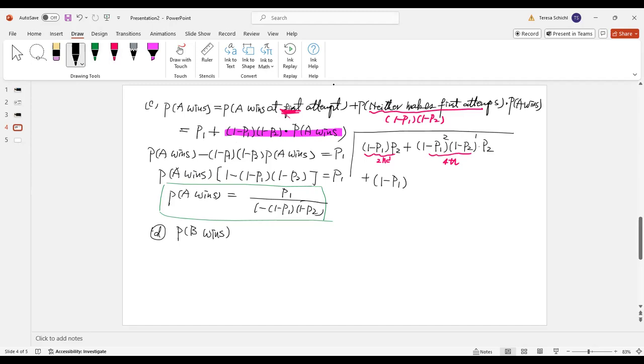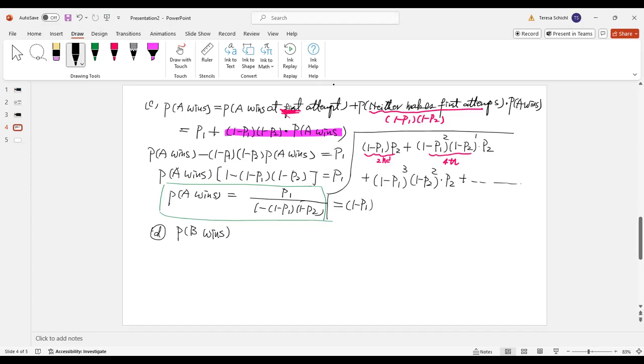So A is going to fail 3 times, then B is going to fail twice, then finally B succeeds, right? So this is the probability that B will win here. If you take a look here, this is a geometric series also. So let's see which one we want to factor out.